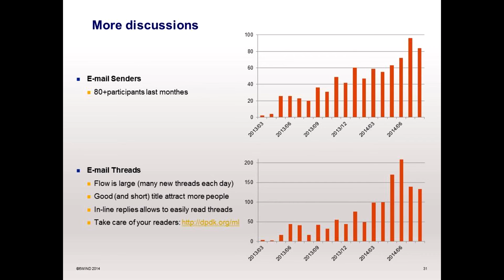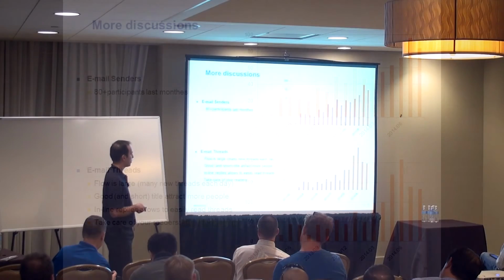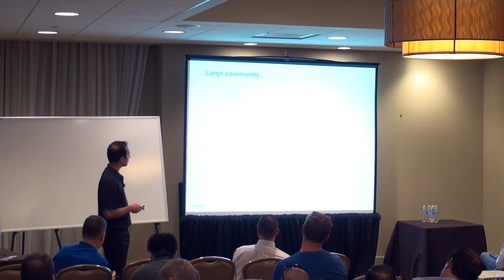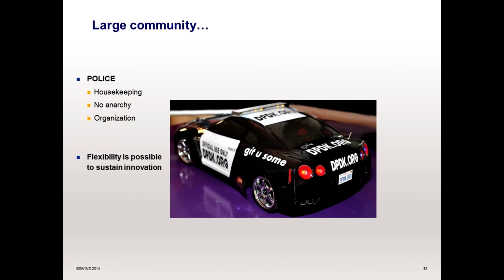First thing is the title of your email, because a bad title probably won't be read, because there are a lot of mails. And there are other rules and policies. You can read them on the website. In order to manage a large community, sometimes we require some policing. But don't forget that we can be flexible in order to have good innovation.